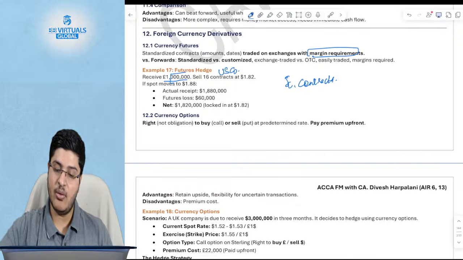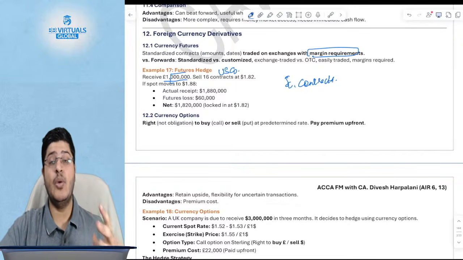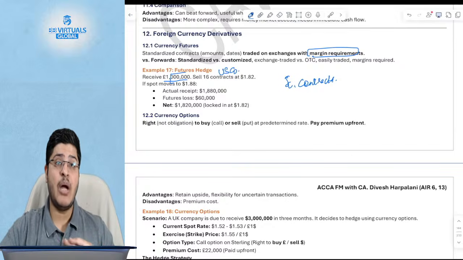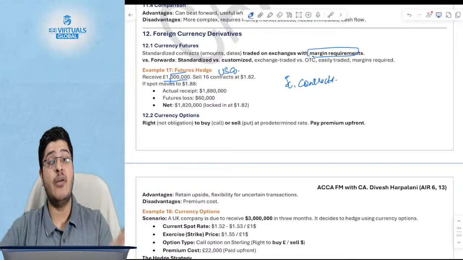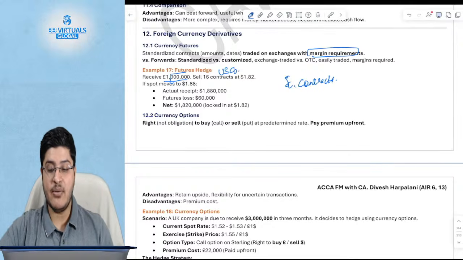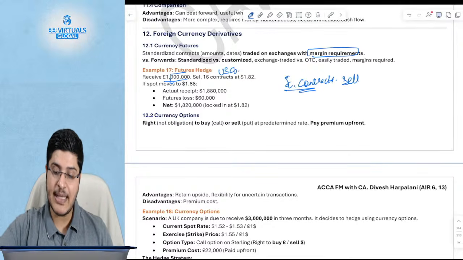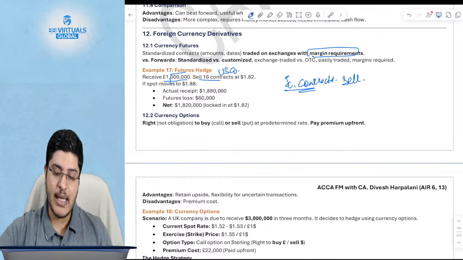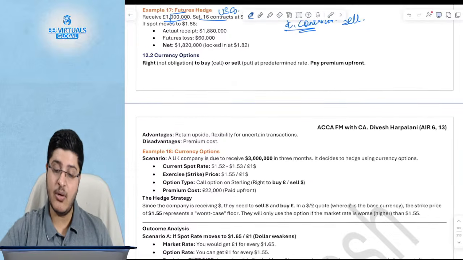Let's say in this scenario you are a US company. You have to receive pounds, so you will sell pounds to get dollars. If you have pound contracts, it means you will sell pound contracts.